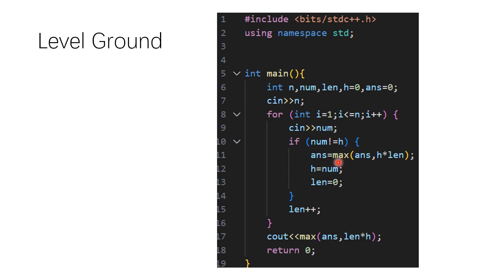And then we update the answer here, and update the height, update the length. And no matter what, we add 1 to the length. And remember to update the answer after the loop, because we update the answer every time the height is not the same as the previous one. But here, we need to deal with the last rectangle.